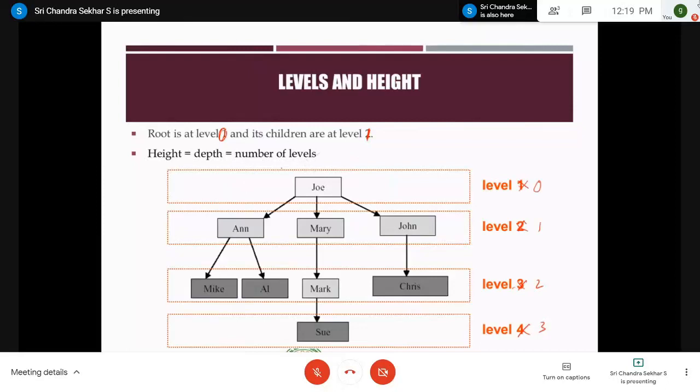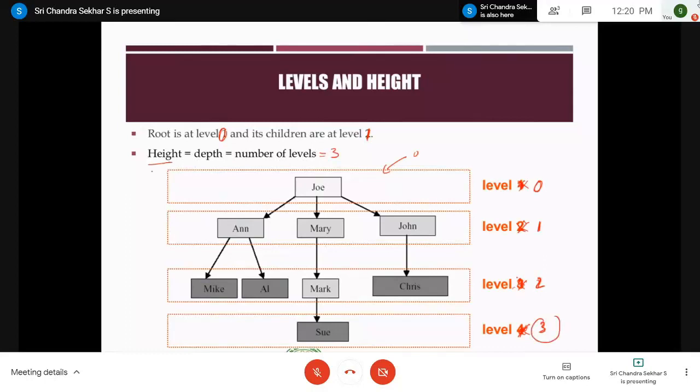Coming to height and depth, it is the number of levels. This is very important. You will get confused calculating the height. So here you should always treat the root as 0. I will change the slides later. So the next level is 1 and the next level is 2. I don't say that giving the level number of the root as 1 is wrong, because some textbooks consider it. But in most cases you will be asked the height of the tree, where you have to consider the root node to be at height 0, right? So what is the height of this tree? It is nothing but the maximum depth, that is, the number of levels.